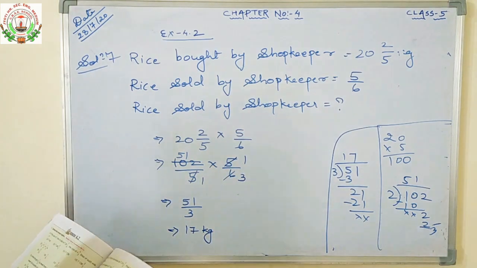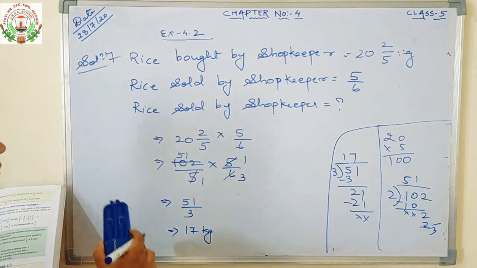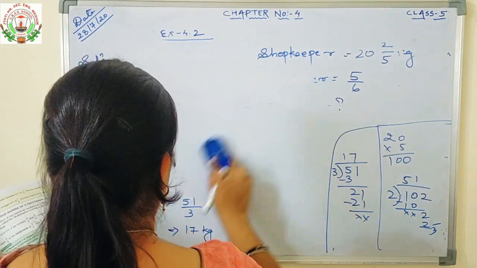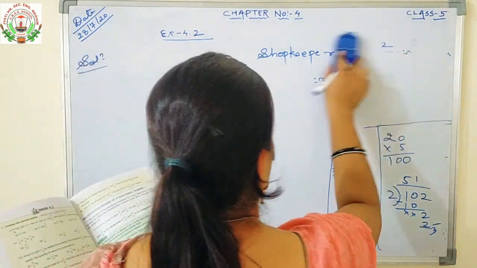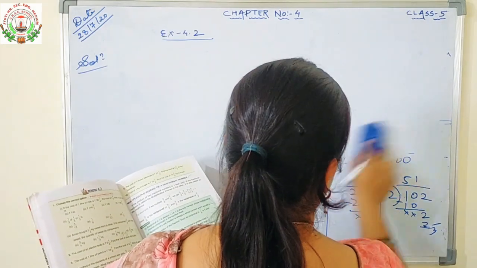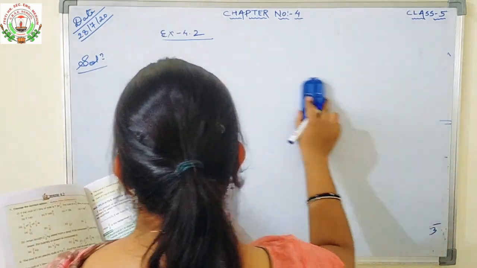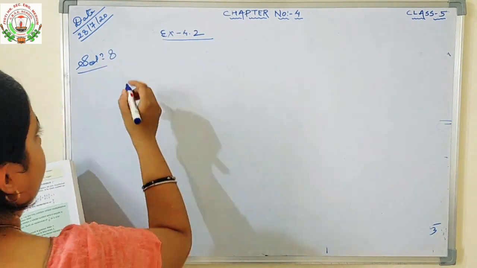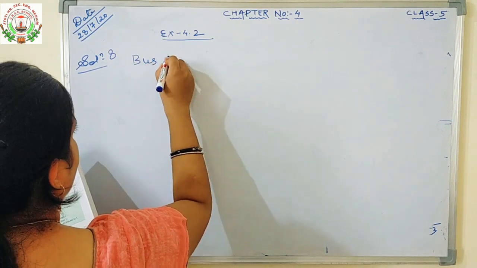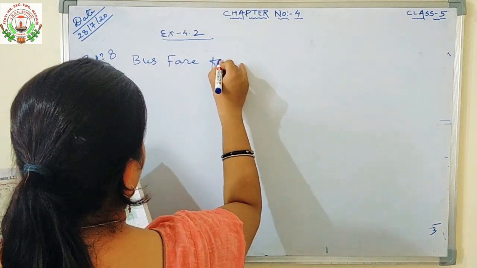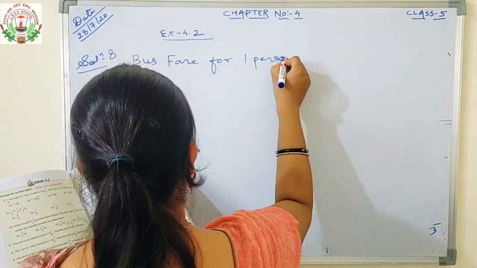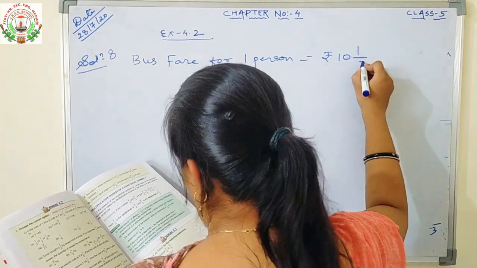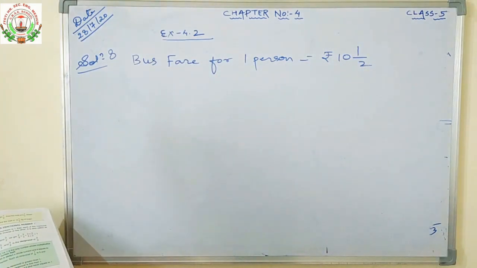Okay. Now moving on to our question number 8. What is question number 8? The bus fare between Delhi and Meerut for one person. Bus fare for one person. How much is the bus fare for one person? Is rupees 10 1 upon 2. Find the bus fare for 12 persons.